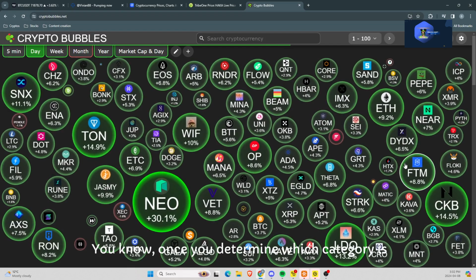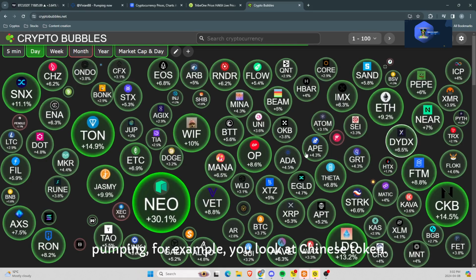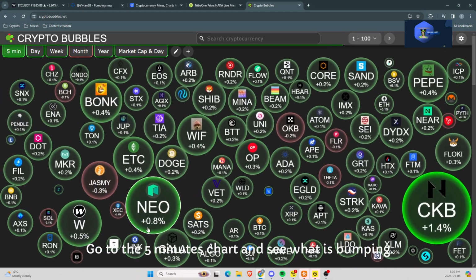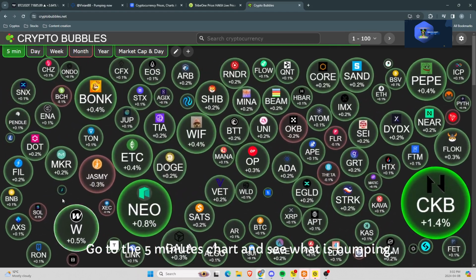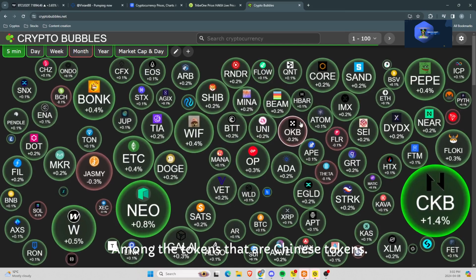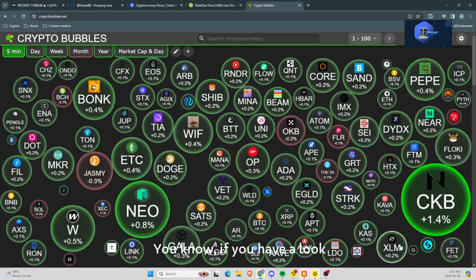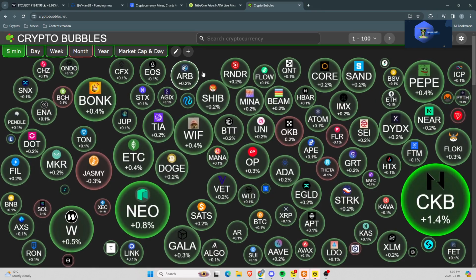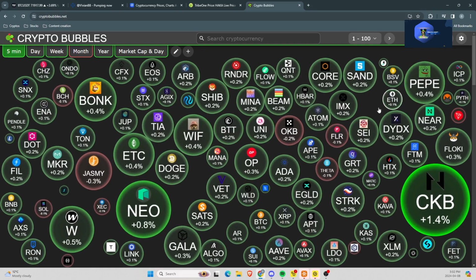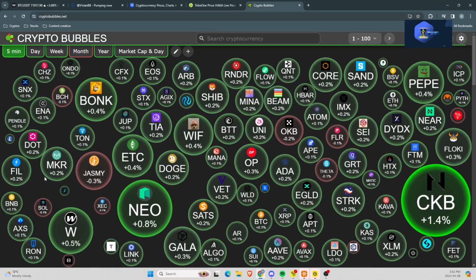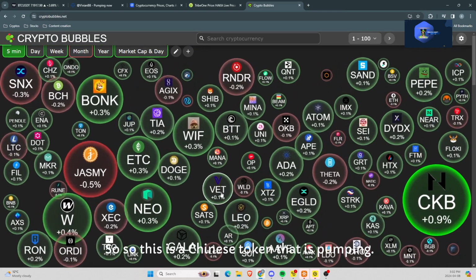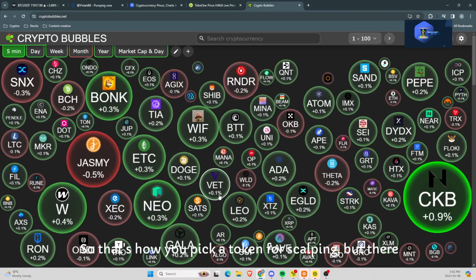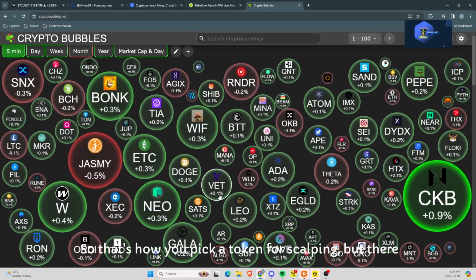Once you determine which category is pumping, for example, you look at Chinese tokens, go to the 5 minute chart and see what is pumping among the tokens that are Chinese tokens. If you have a look at all of these, which are Chinese tokens? So this is a Chinese token that is pumping. So you can get into this one and you can make gains. So that's how you pick a token for scalping.